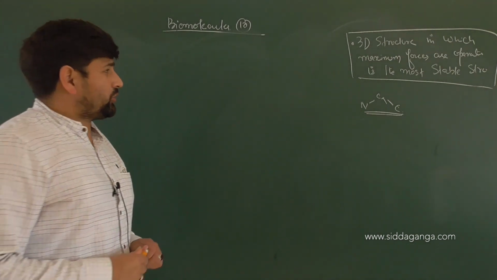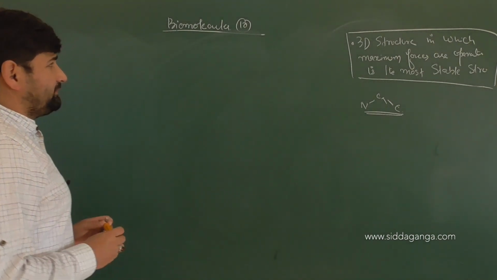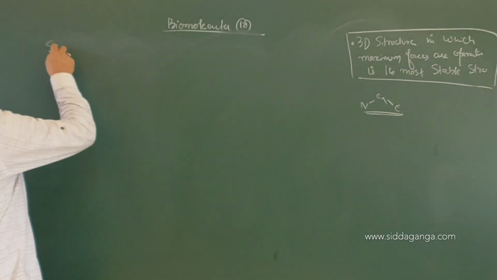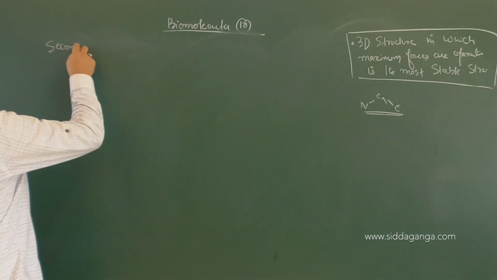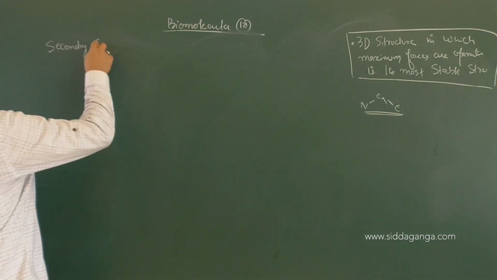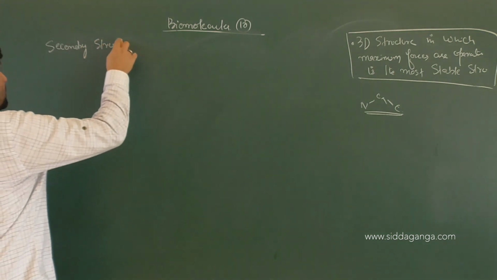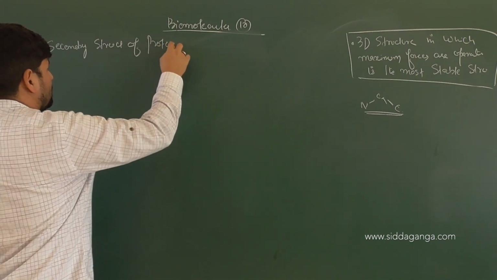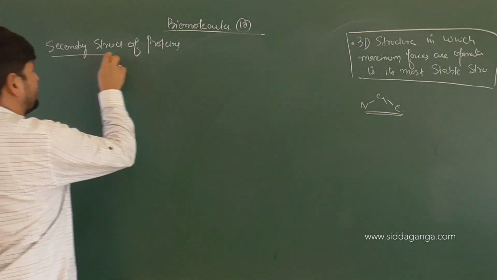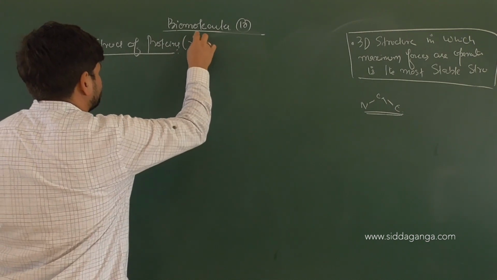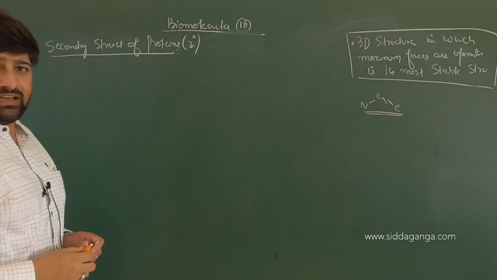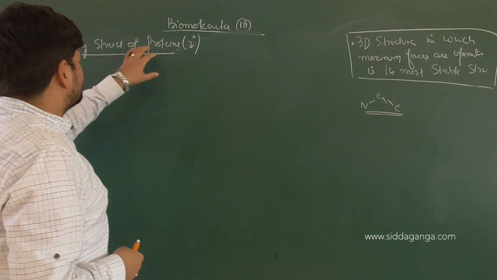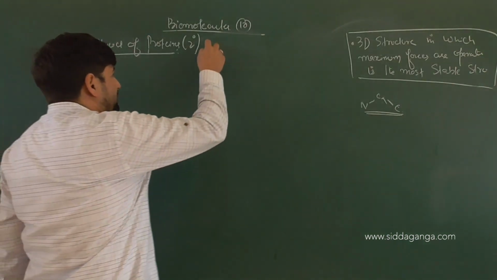Clear? Now looking at the secondary structure, first of all, let me clear. So now our discussion is the secondary structure of proteins. Let me tell you, the most important bond which maintains the secondary structure of protein is hydrogen bonding.